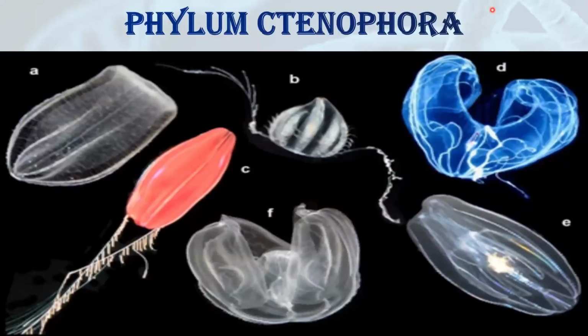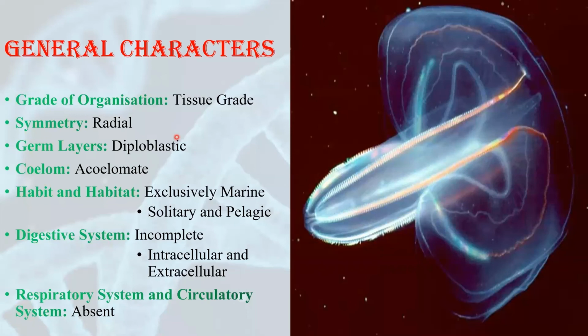So our next phylum is phylum Ctenophora. There is a special characteristic of the members of this phylum, and that is these animals have a property of bioluminescence. That means they can release light from their body. These are the general characters of phylum Ctenophora. They have tissue grade of organization. Their cells form groups which are called tissues, but tissues do not form organs.